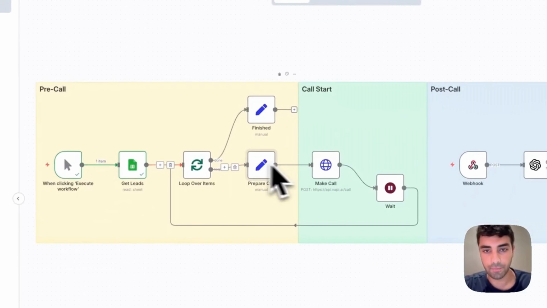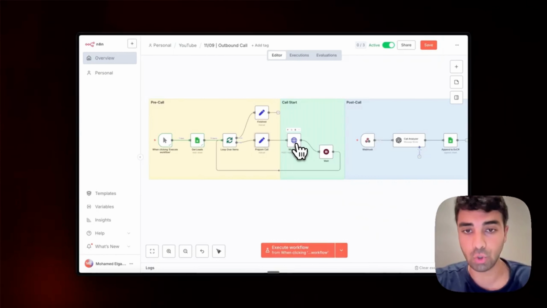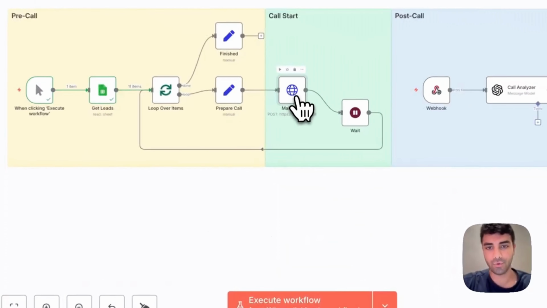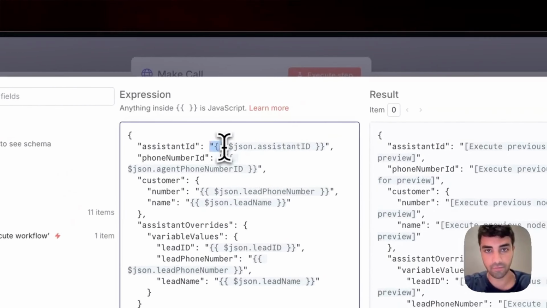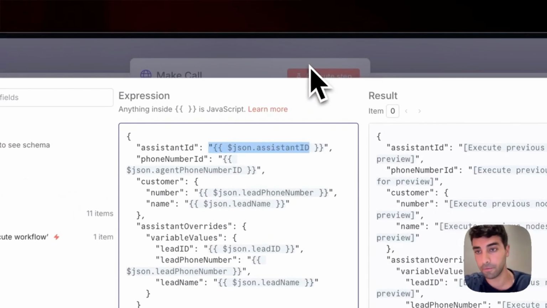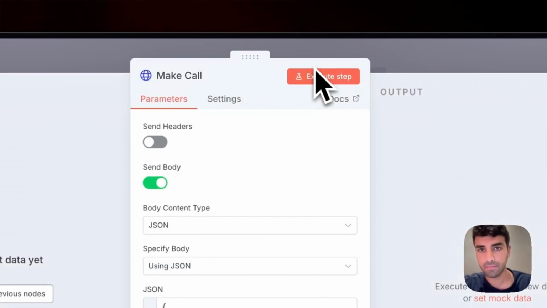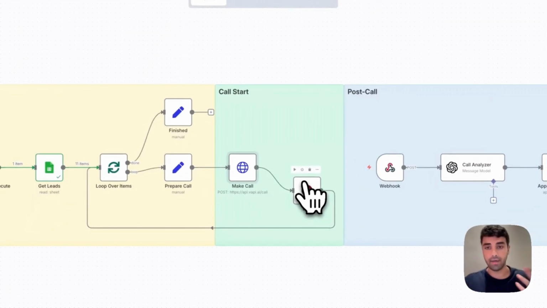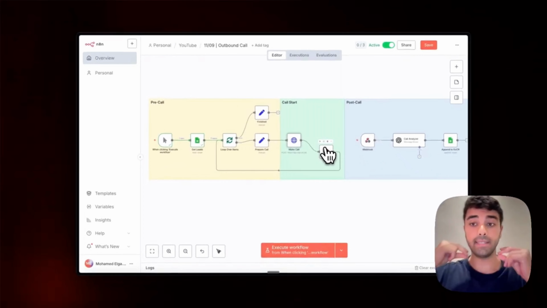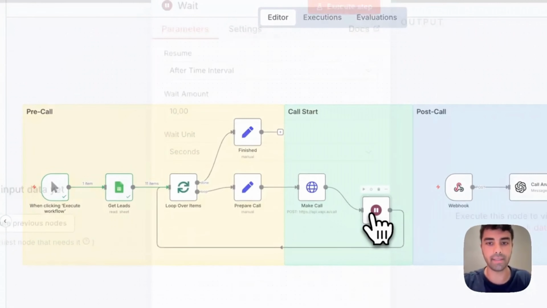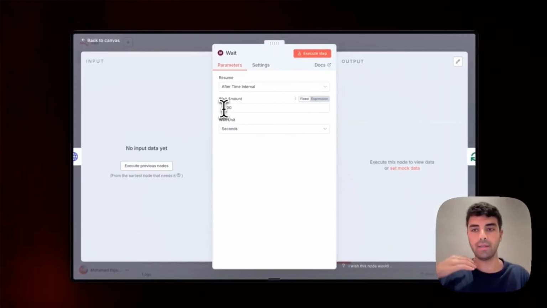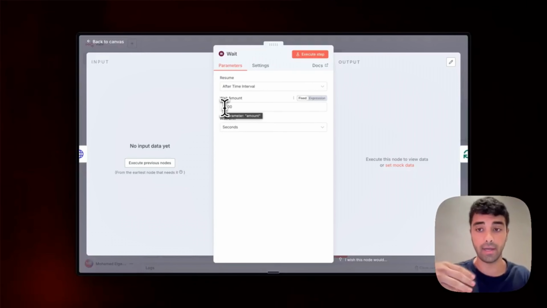And then we will later also populate the assistant ID and the agent ID. Anyways. Cool. So we prepare the call, and then we make an API call to Vapi to make the call. And what we're doing here essentially is we're putting the JSON data structure. So we put all the information that Vapi needs for us to prepare and make the call through the API. And now, once the call is done, so one call, let's say, has been actually not done, but initiated, because there is a difference here. So once the call has been sent, it might go through, let's say, like 2 or 3 minutes in between. What I like to do is add a wait node, which will just wait before we loop once again to the next person.